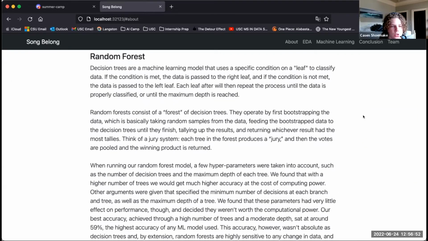Another model we used is random forest, which uses decision trees. Decision trees are machine learning models that use conditions to classify data. A random forest is a bunch of these decision trees, and it bootstraps your data, which is like taking random samples from it, and feeds your data through these decision trees, tallies the results and gives you back the best one.